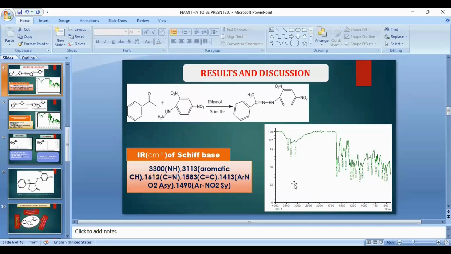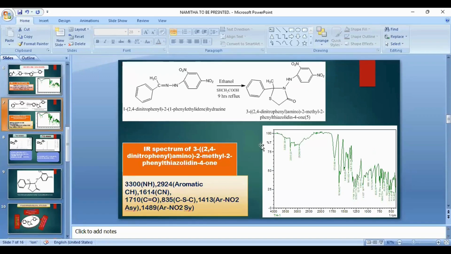Peak at 3,300 cm⁻¹ is attributed to NH group, and 3,113 for aromatic CH stretching, and CN stretching was observed at 1,612, and C=C stretching was observed at 1,583 cm⁻¹. Aromatic NO2 asymmetric stretching was observed at 1,413, and 1,490 attributed to aromatic Ar-NO2 symmetric stretching.